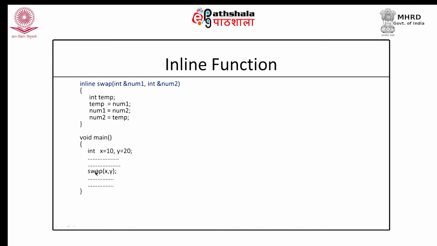That whenever the call to that function appears, the compiler will replace this call with the set of these instructions. So, these instructions will be copied at the place of this call, and if we have made more calls to the swap function, at all of those points, this set of instructions will be copied.